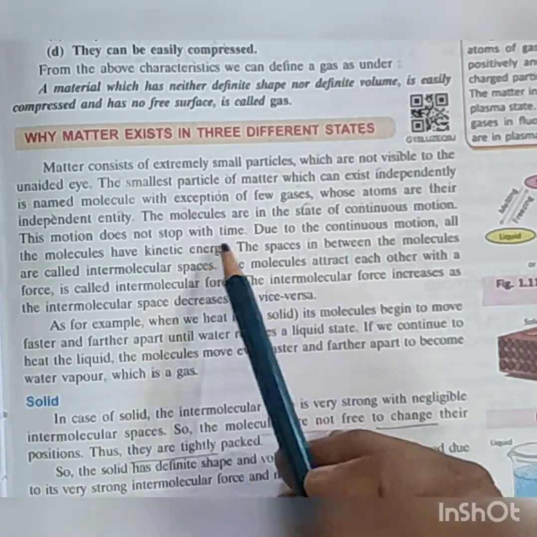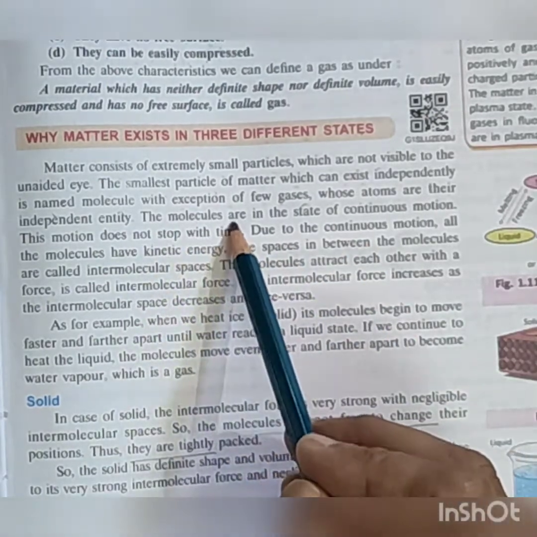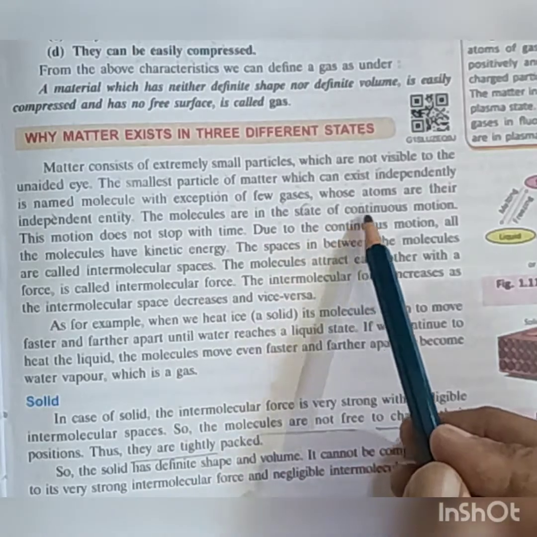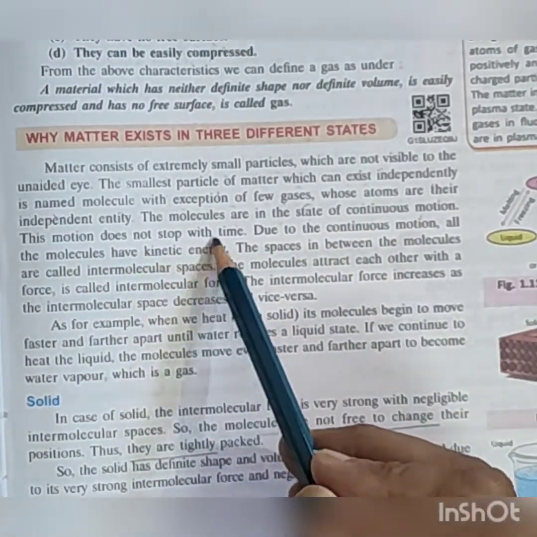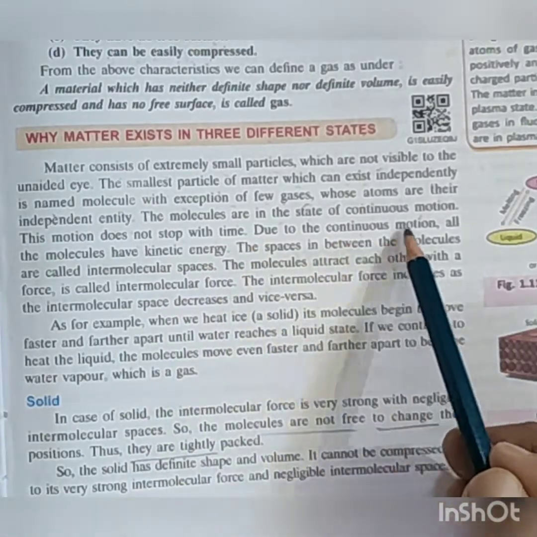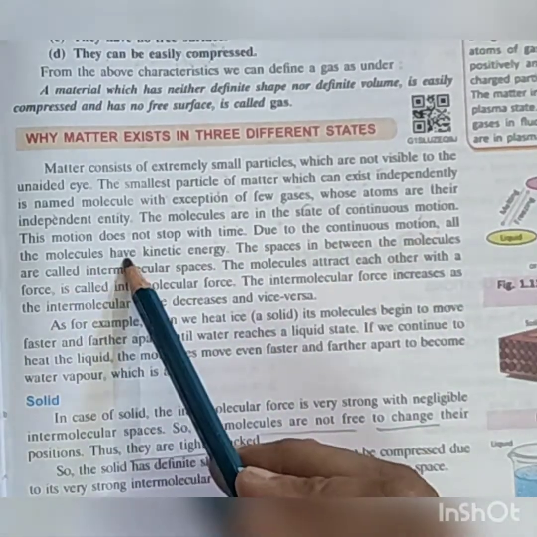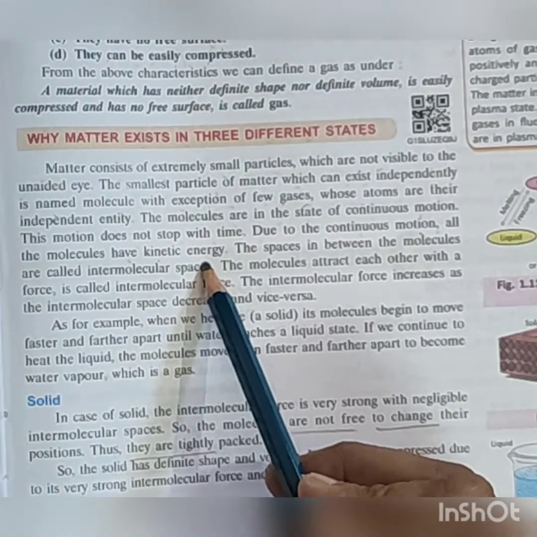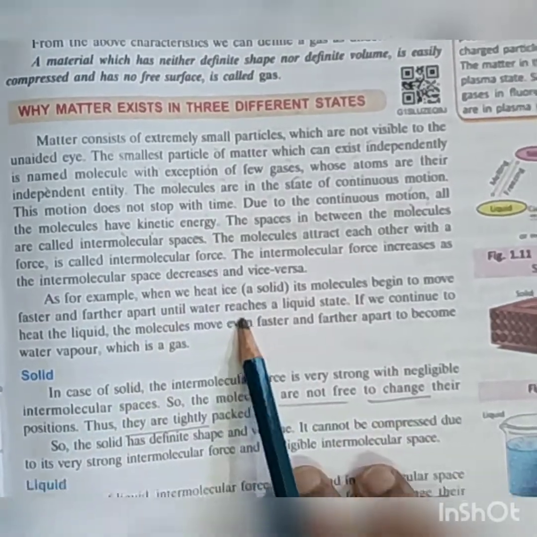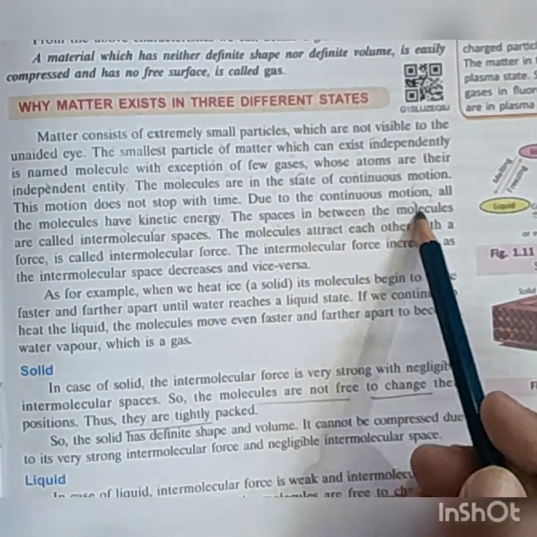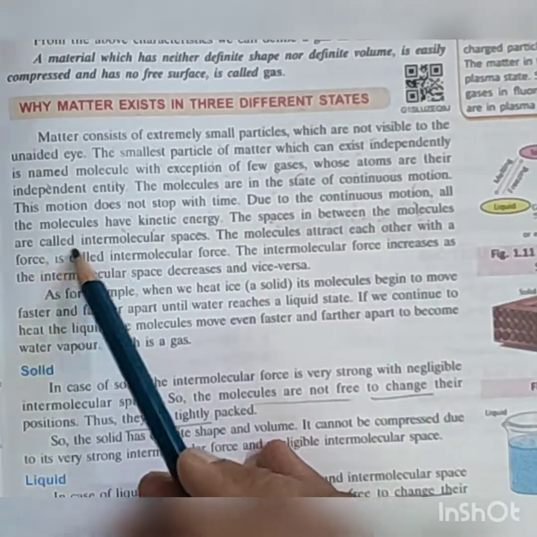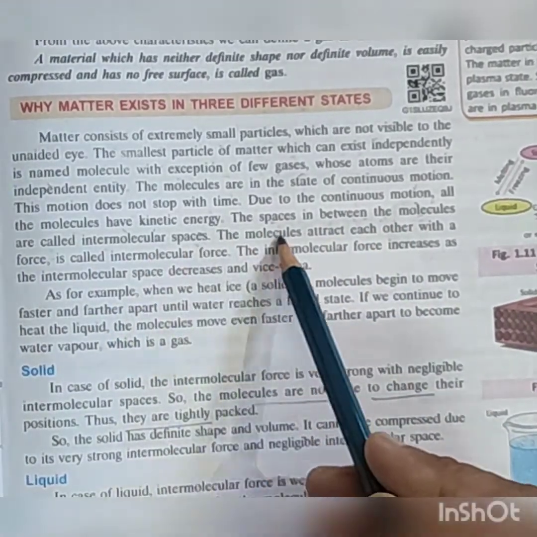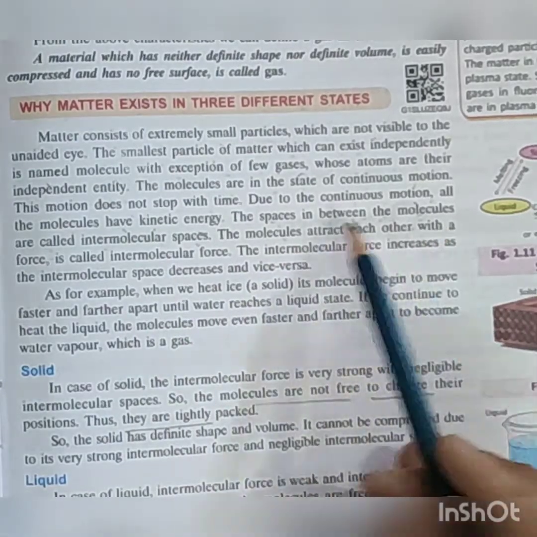So the molecules are in a state of continuous motion. This motion does not stop with time. Due to the continuous motion, all the molecules have kinetic energy. The space in between the molecules is called intermolecular space. The molecules attract each other with a force.